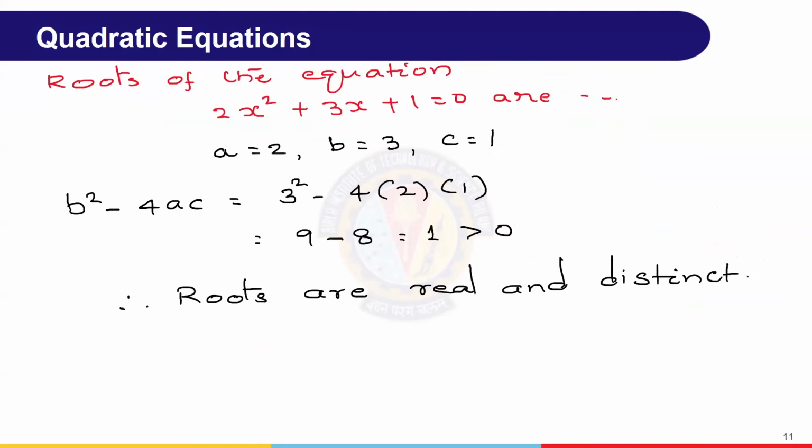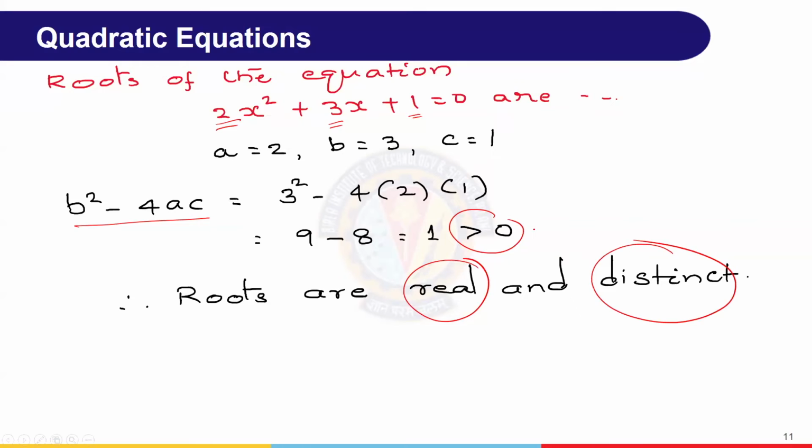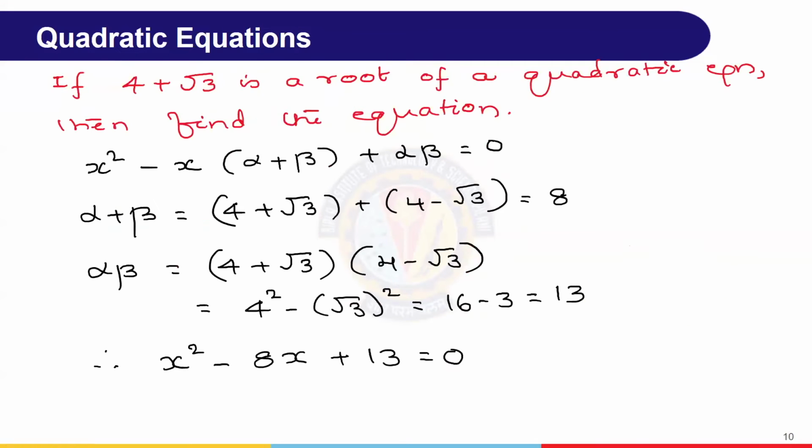For that you can see, find the roots of the equation, whether real, complex, something like this. So very simple, right? Only that you need to recollect minus b plus or minus the square root. They are not asking for the numbers, just what kind of roots we get. Then a equal to 2, b equal to 3, c equal to 1, b square minus 4ac greater than 0. Therefore, the roots are real and different, one by taking plus, another by taking minus. This is one. Now the opposite one.